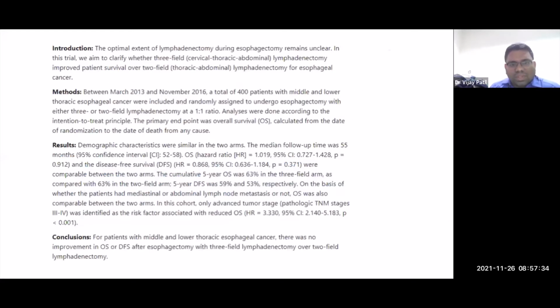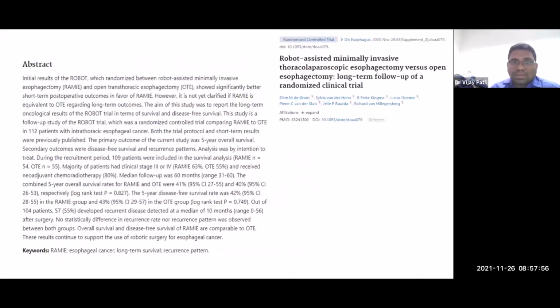And what it does show is an interesting thing, that there's no improvement in OS or DFS for doing the 3-field over a 2-field. So as of now, randomized evidence suggests that in esophageal cancer, if you do a transthoracic esophagectomy, the 2-field itself seems to be okay. These are 5-year results, so pretty mature results to suggest that it is okay to do only a 2-field resection. In fact, there's one more study which has come up, which has shown similar results in squamous cell carcinoma.